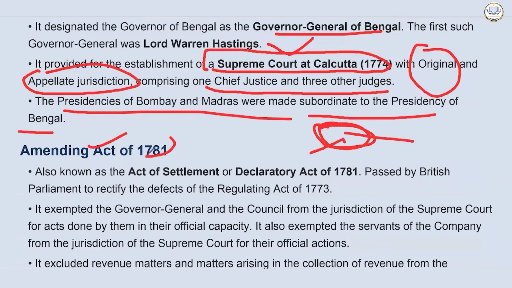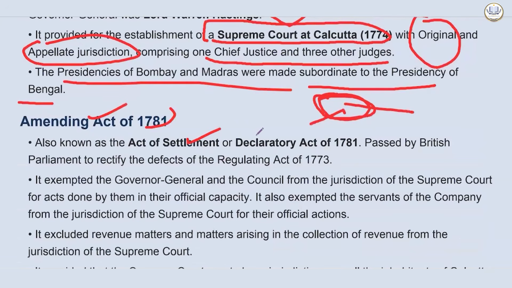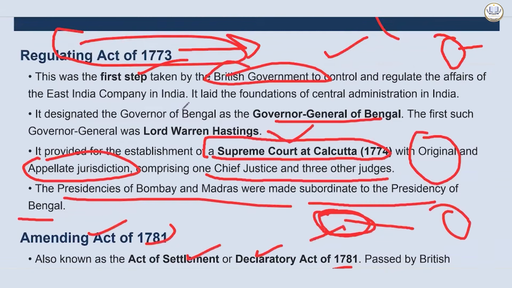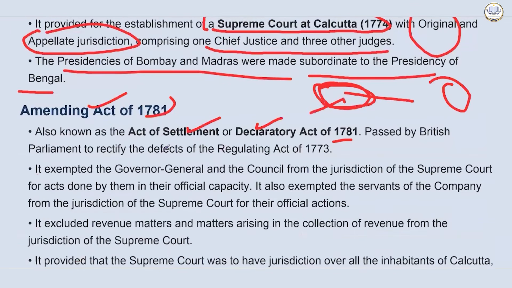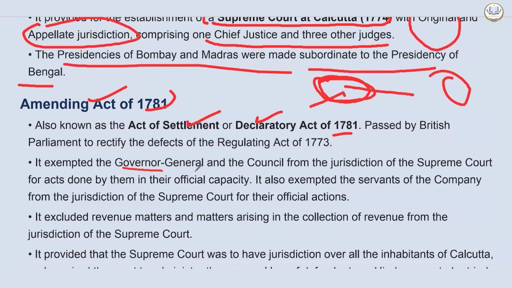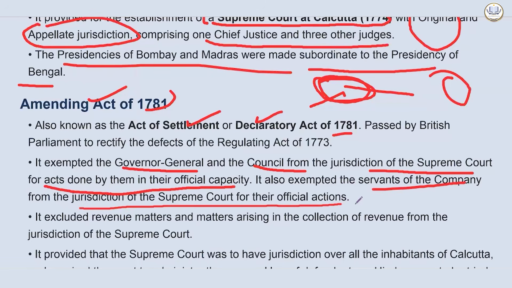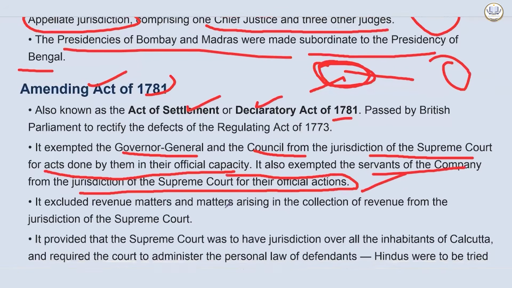Then the Act was amended in 1781, also known as the Act of Settlement or Declaratory Act of 1781. It was passed by the British Parliament to rectify some of the defects which remained in the Regulating Act of 1773. It exempted the Governor General and the Council from the jurisdiction of the Supreme Court for acts done by them in their official capacity. Otherwise, they would be going behind litigations only. It also exempted the servants of the company from the jurisdiction of the Supreme Court for their official actions. So, providing a bit of an upper hand.